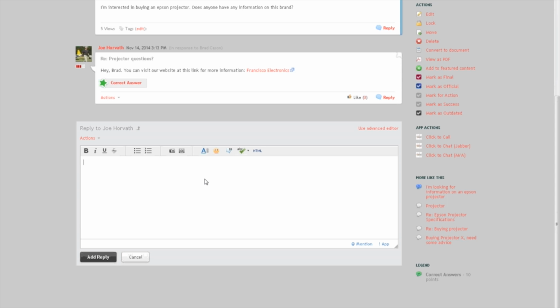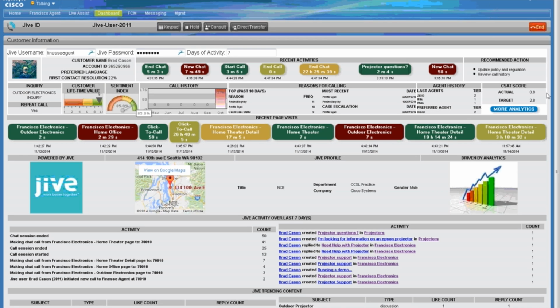Let's go back to our information dashboard. We've got some other analytics information in this area of the screen and throughout here that Dragon initially talked about in his slide presentation. In this section of the screen, I've got Brad's call history with the contact center, and you can see that October's been a very busy month for Brad in the contact center. And other analytics information here that Dragon talked about in his slide presentation.